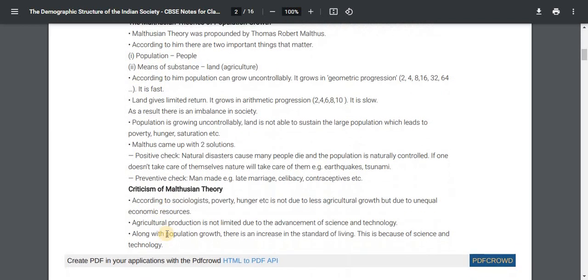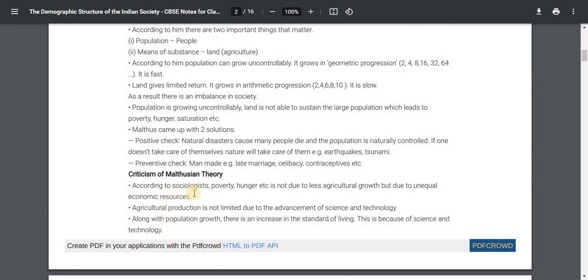Criticism of Malthusian theory. According to sociologists, poverty, hunger, etc. are not due to less agricultural growth, but due to unequal economic resources. Agricultural production is not limited, due to the advancement of science and technology. Along with the population growth, there is an increase in the standard of living. This is because of science and technology.